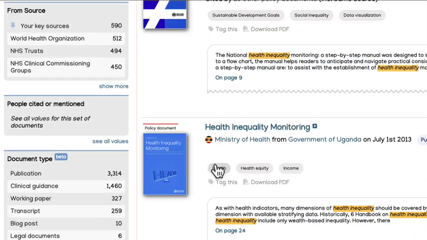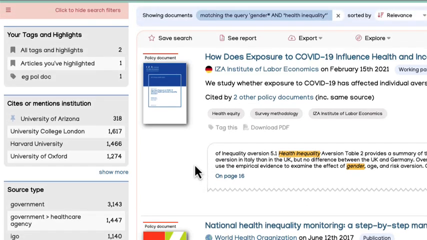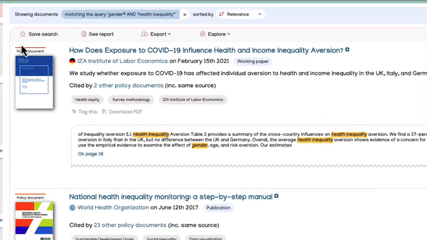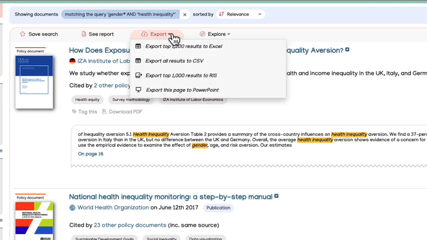So if we scroll up and explore the actual policy documents in a little bit more detail, you can see that we've got quite a few here. You've got the option to save the search. Again, that's if you have an account with us. You can see a report, which we'll go into a bit later, and you can export the results into Excel, CSV, or RIS files. So lots of options here.